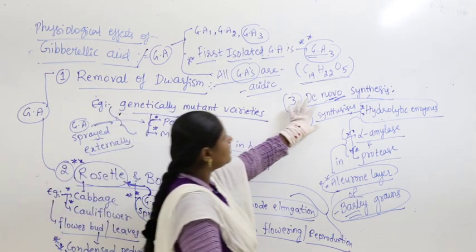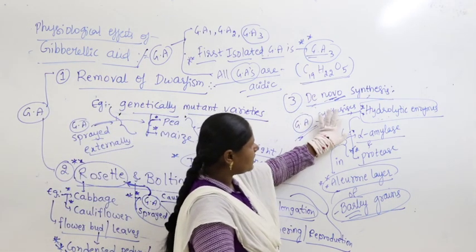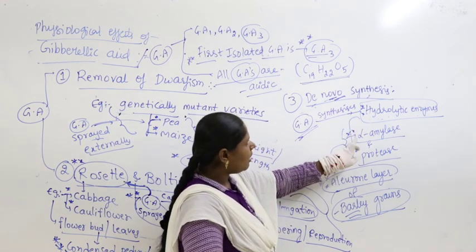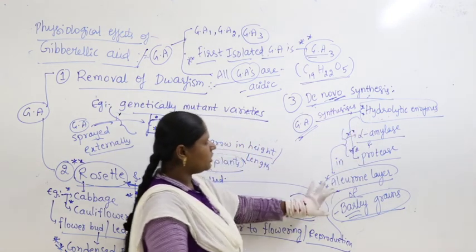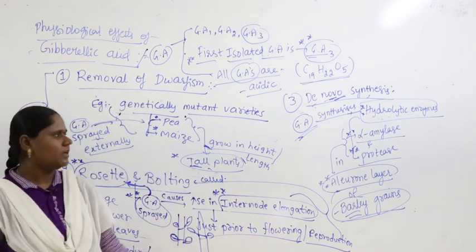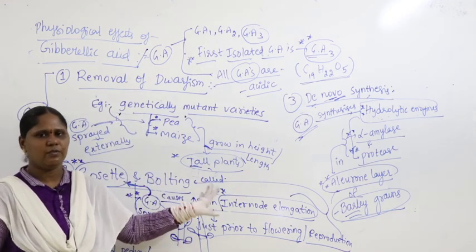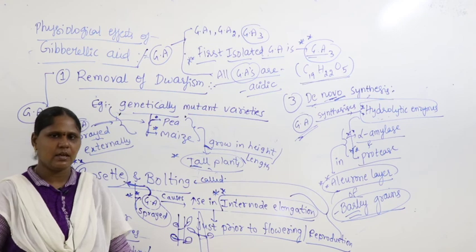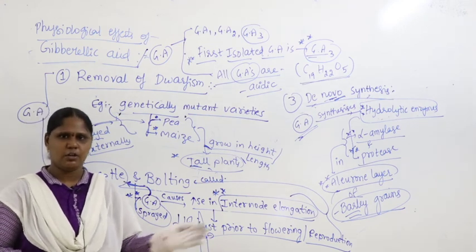De novo synthesis: gibberellic acid synthesizes hydrolytic enzymes, alpha amylase and protease, especially in the aleurone layer of barley grains. There are still some more physiological effects of gibberellic acid, which we will discuss in the continuation of the class.